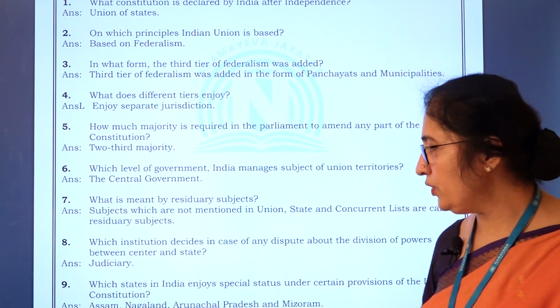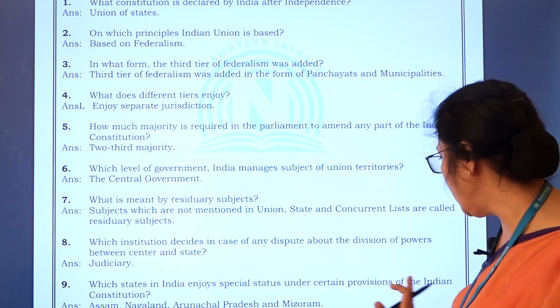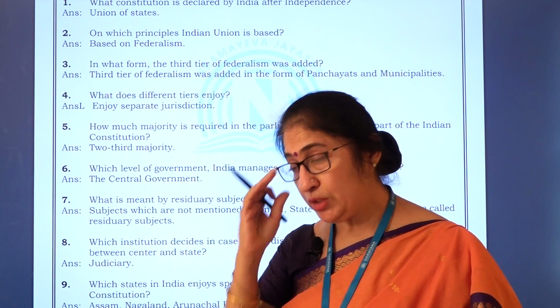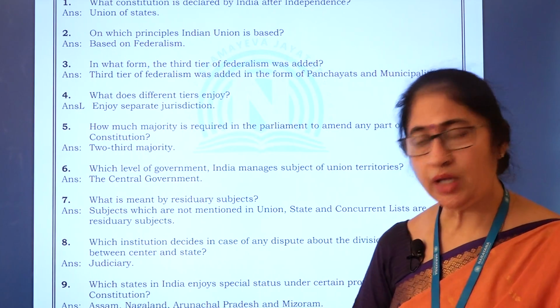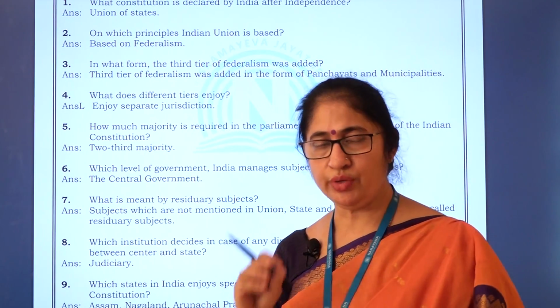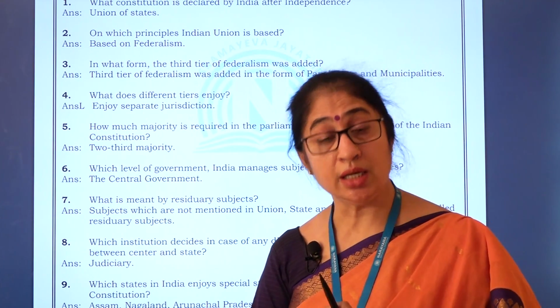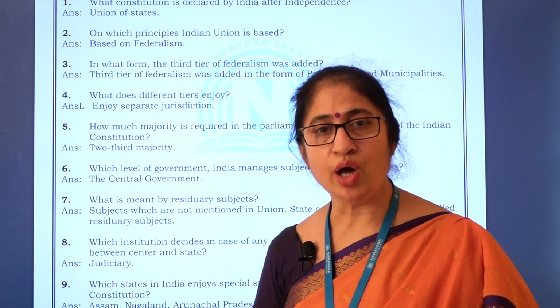Next question: which states in India enjoy special status under certain provisions of the Indian Constitution? Assam, Nagaland, Arunachal Pradesh and Mizoram, and there are other states also for your information, Gujarat, Karnataka, and the seven sisters of the northeastern states.